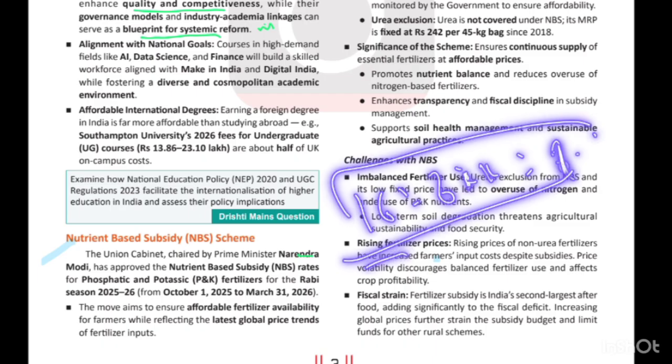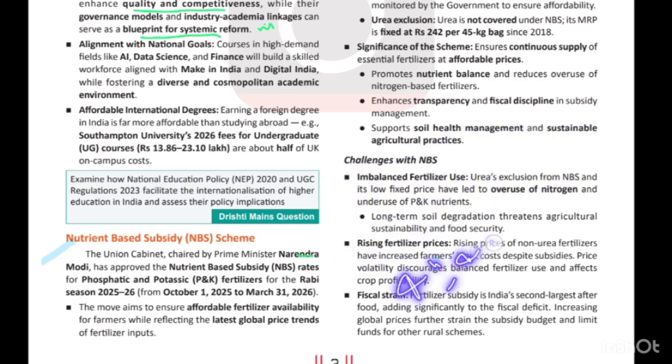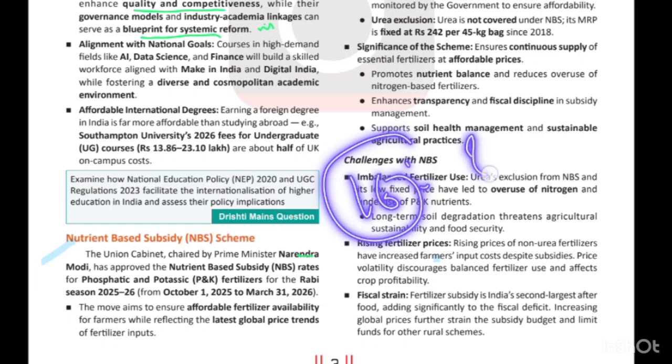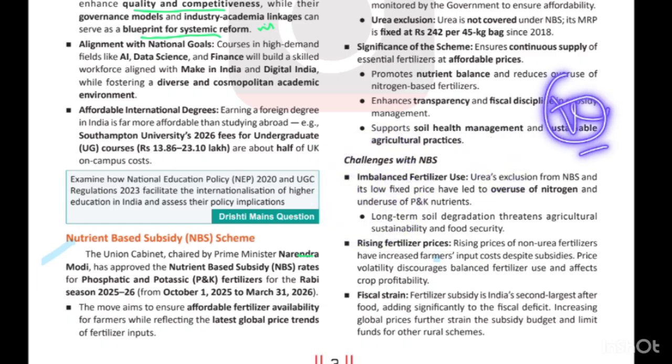So you can see that from the recommended 4 is to 2 is to 1, the farmers are using very high, that is 16, that is urea use is around 16 kg per hectare, right? Something like that. So 16 and 8:1, that is phosphatic, and K is something like 4:1, while the recommended is 4:2:1. So this is very high use, and it is causing imbalanced fertilizer use.